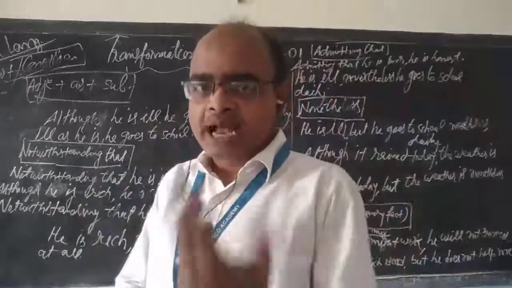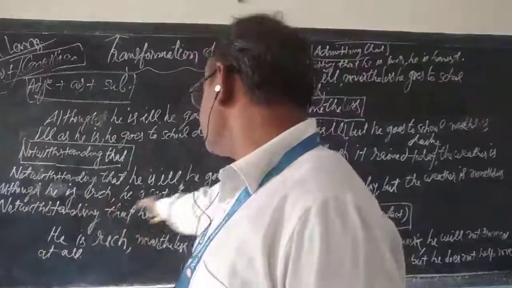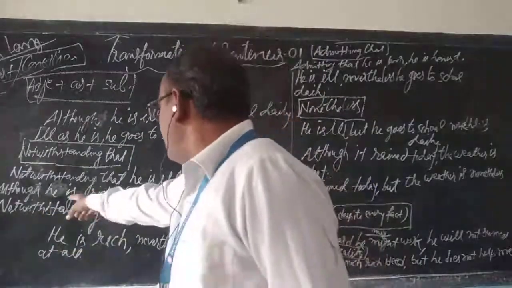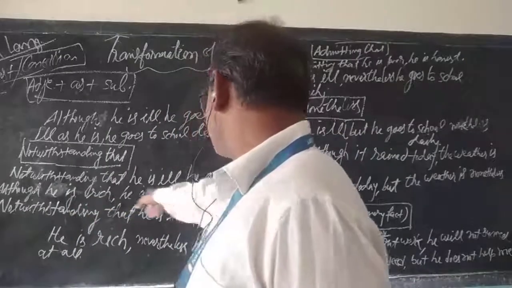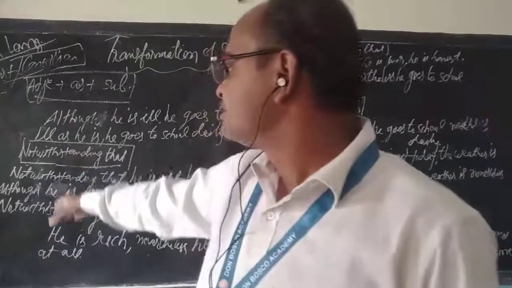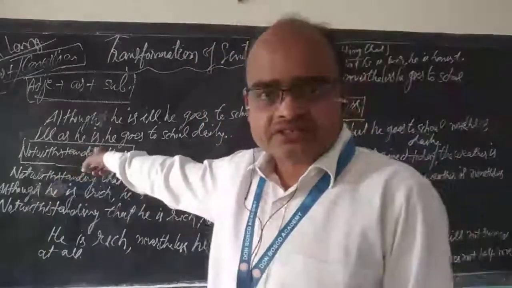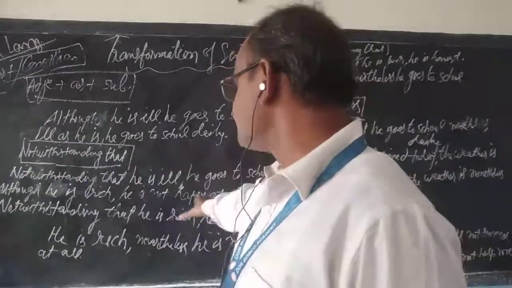Another example: although he is rich, he is not satisfied. So, rich as he is, he is not satisfied.